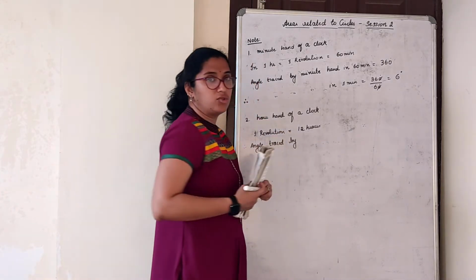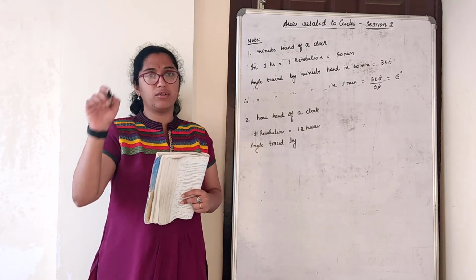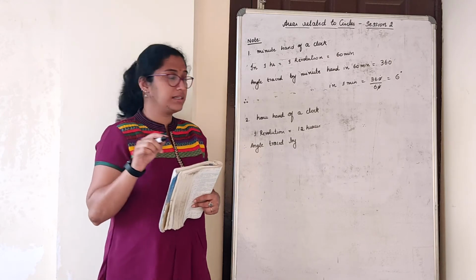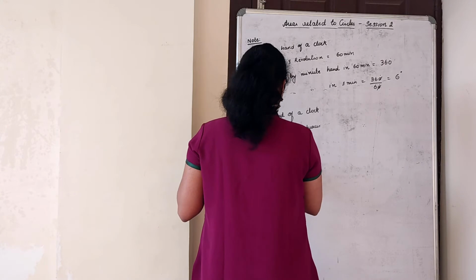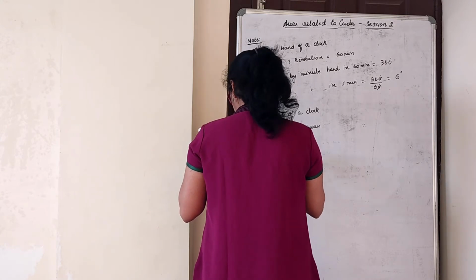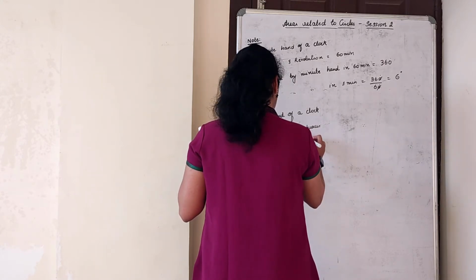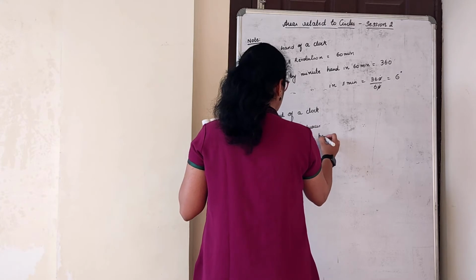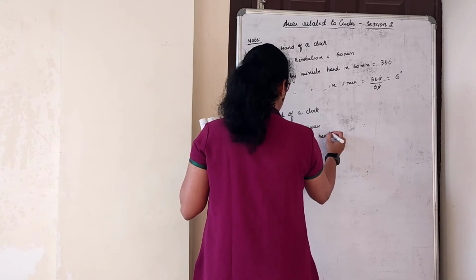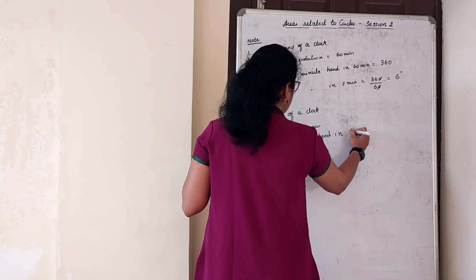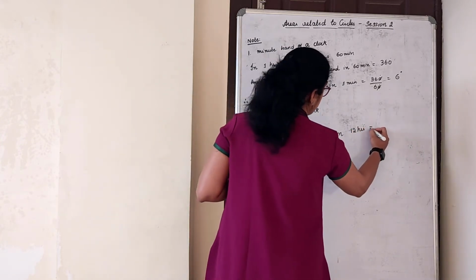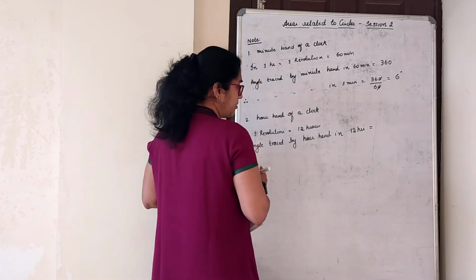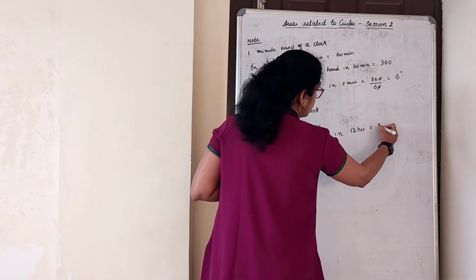If I consider 9 o'clock, again I have to consider 9 o'clock, so it completes 1 revolution in terms of 12 hours. What is the angle traced by the hour hand in 12 hours? For a total of 12 hours, the hour hand covers 360 degrees.